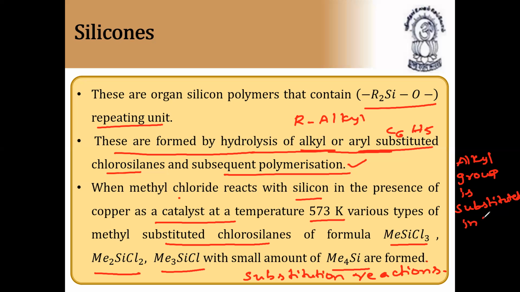Substituted in the place of chlorine. So what is this? When methyl chloride, that is CH3Cl, reacts with silicon in the presence of copper as a